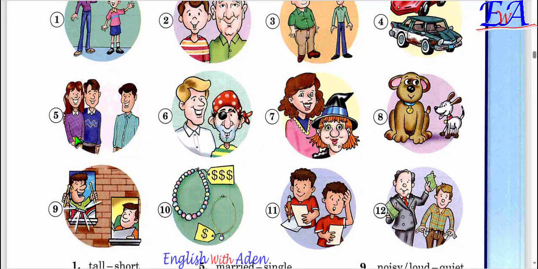And in the 5th picture, students, you see a man and a woman. They are married. We say this is married and this is single. So married, single.